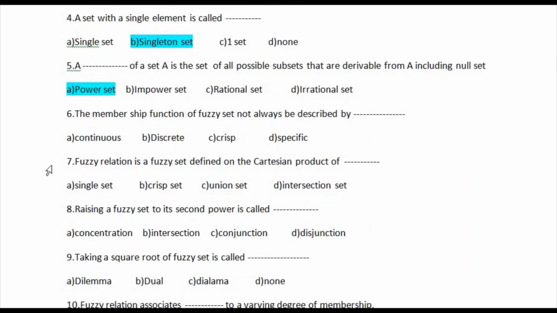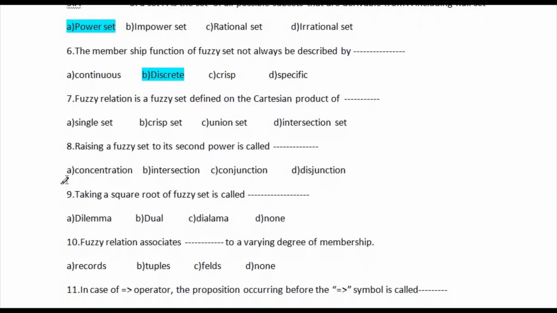So let's go for question number 6. The membership function of a fuzzy set cannot always be described by? The options are continuous, second is discrete, third one is crisp, and fourth one is specifics. So the correct answer is option number B, discrete. This is the correct answer of this question.